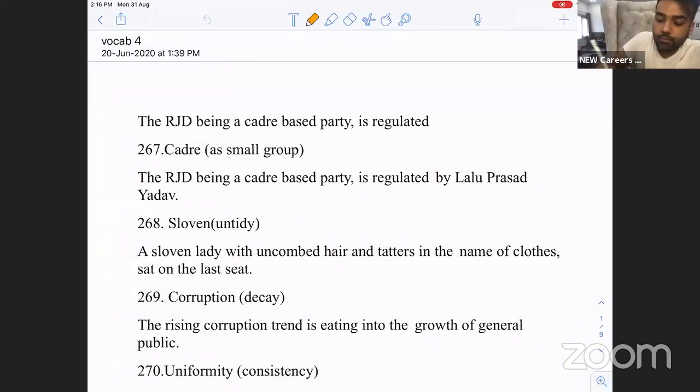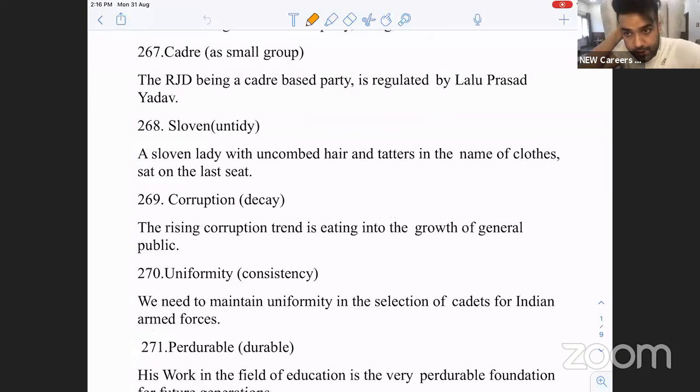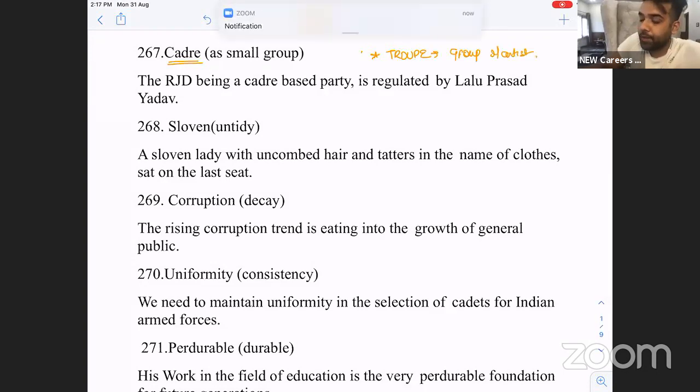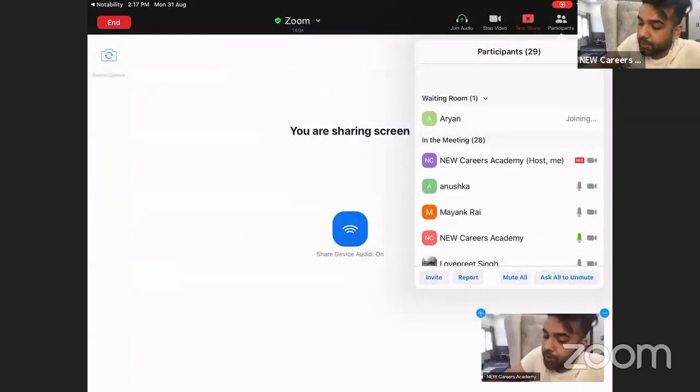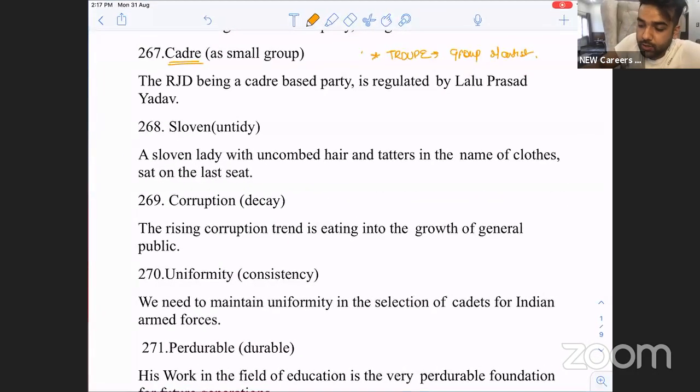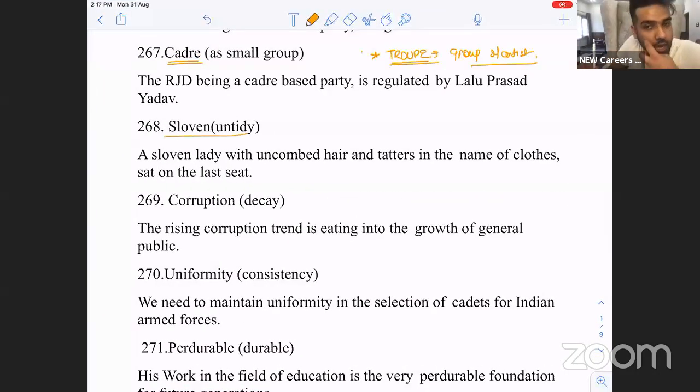Cadre, a small group. So similarly, could you please tell me, if it is cadre, let's make another word for it. Troop. A group of artists. Company. ये हम generally political parties के लिए use करते हैं ना, cadre, right? Troop किसके लिए होता है? Group of artists.